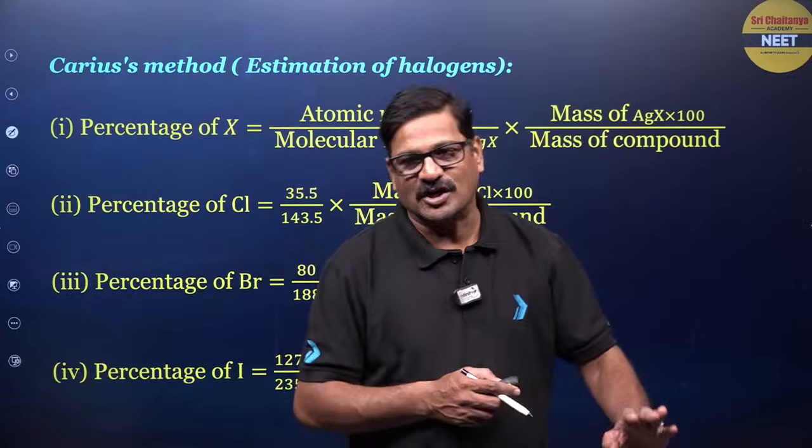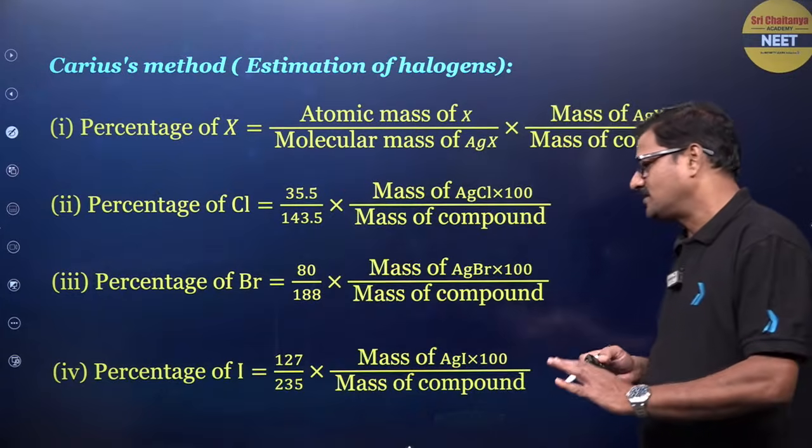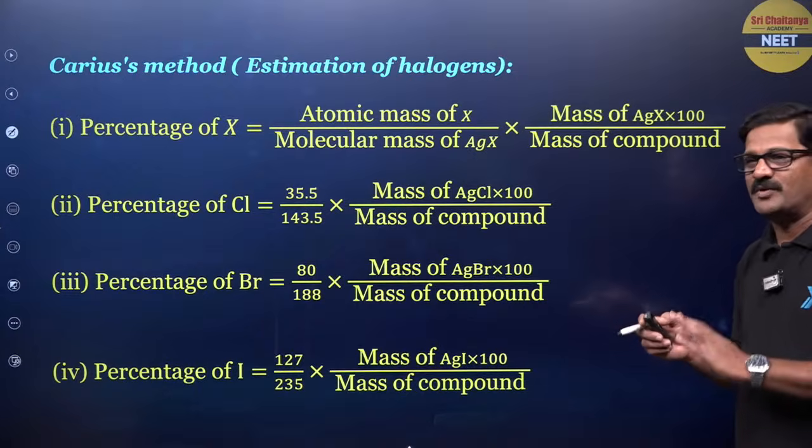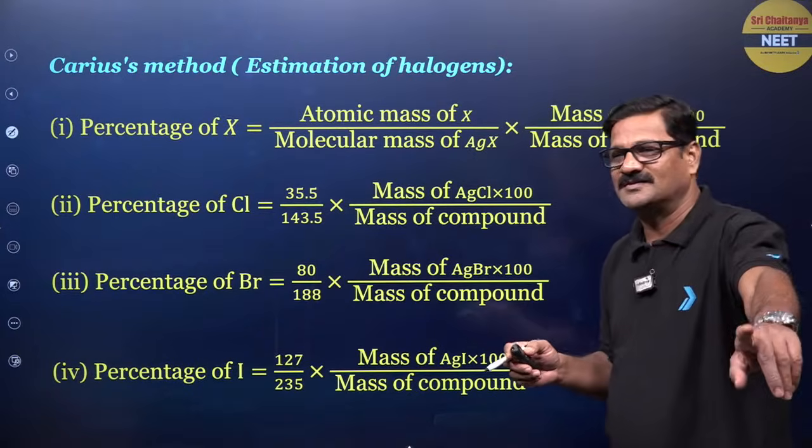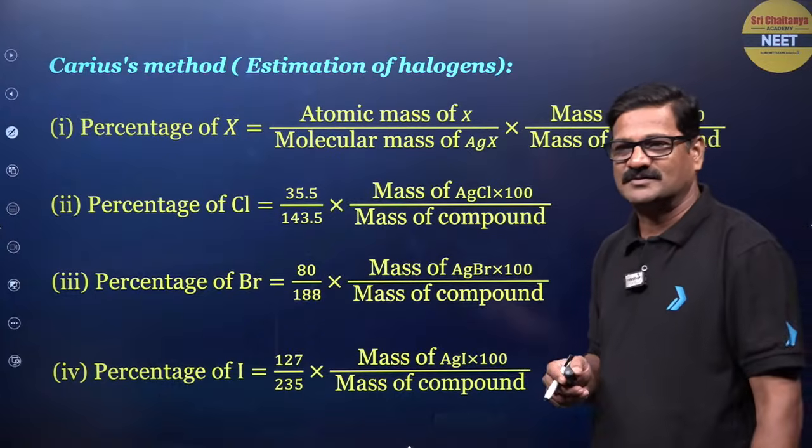Okay beta, come on. Now percentage of iodine, percentage of chlorine, percentage of bromine, I can do like this. Any doubt bachcho? Clear? Any doubt?